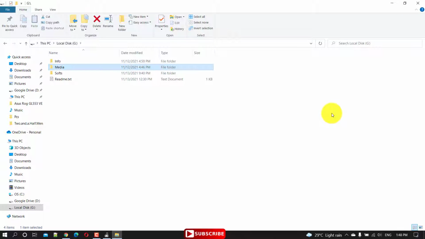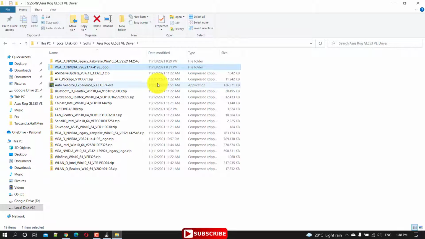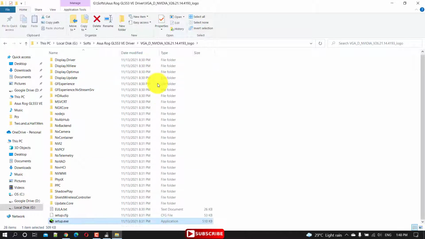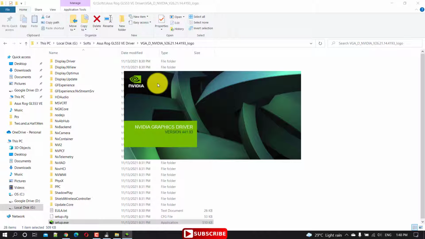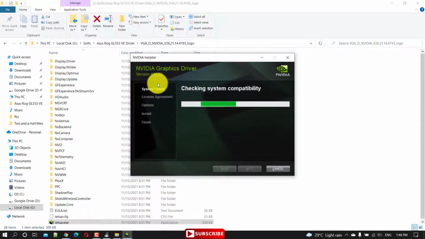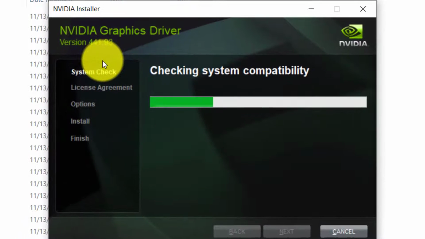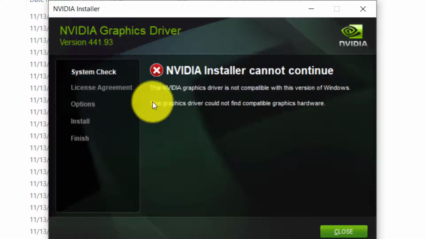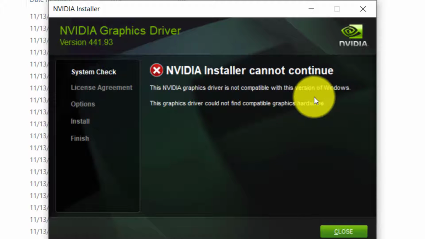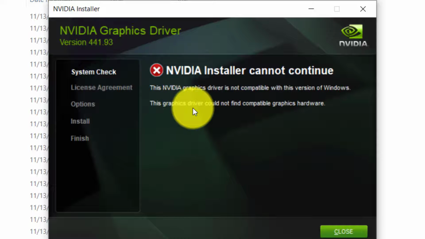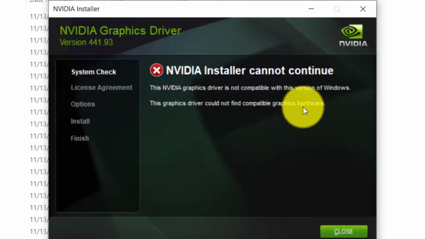Okay, let me go to drivers. This is the VGA driver, NVIDIA. I have extracted the file. Let's go to setup and open. Alright, checking system compatibility. This is the problem. This NVIDIA graphic driver is not compatible with this version of Windows. This graphic driver could not find compatible graphic hardware. So this is a problem.